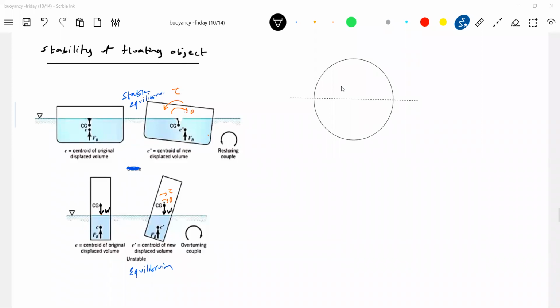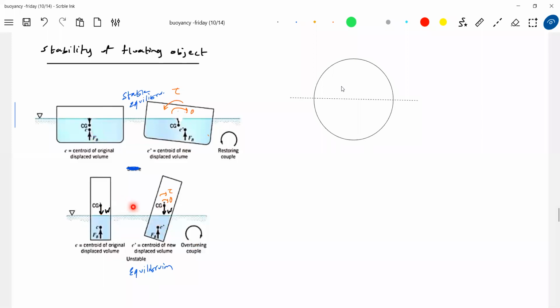Restoring, please restore things in your home. What do you mean by restoring? You are getting back. So here what the torque will do, will bring the body back to equilibrium position. What about overturning torque? It will overturn. See, language, all of you are English medium, overturn, which will make it further tilt, no?